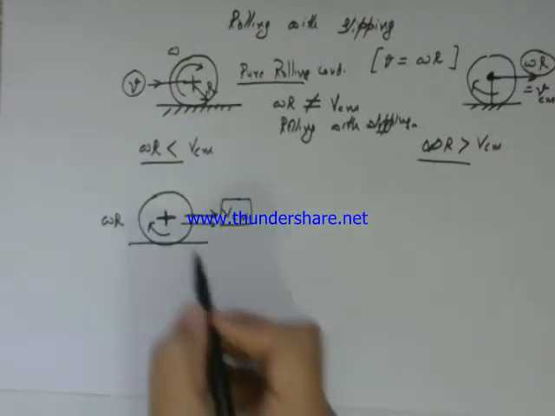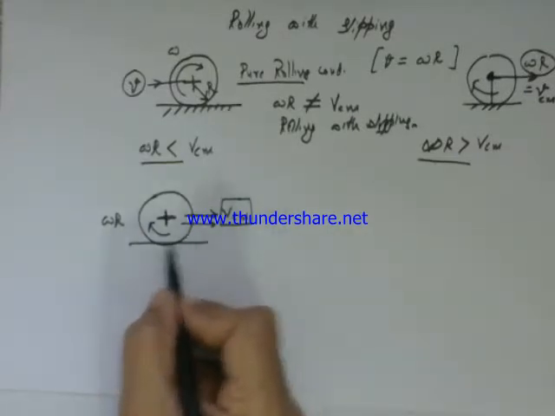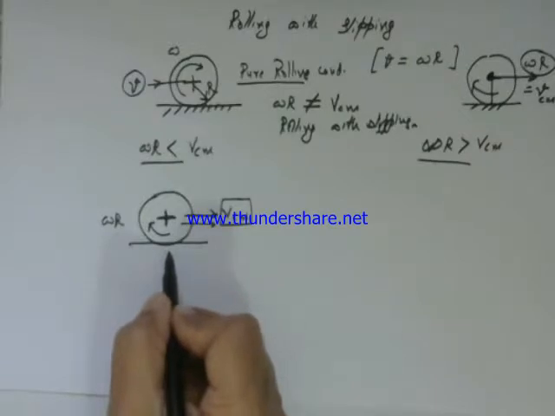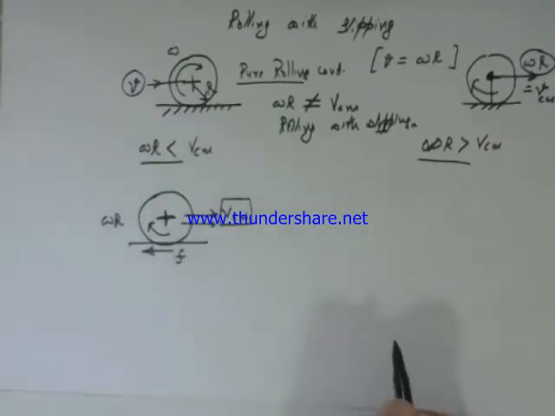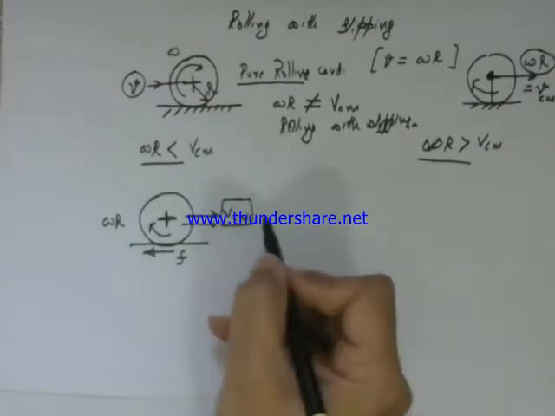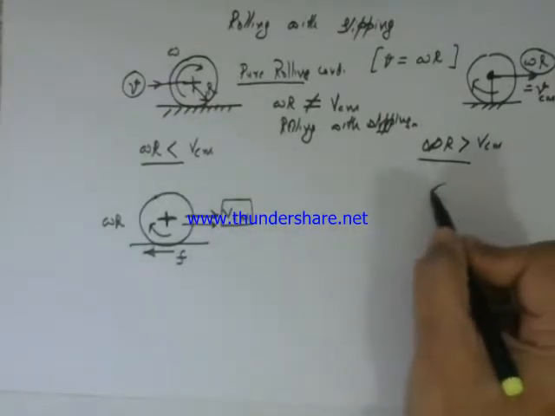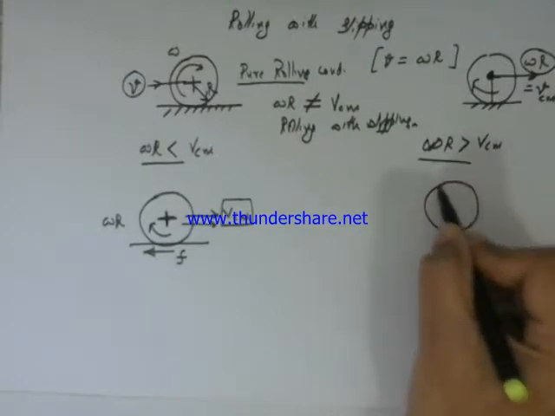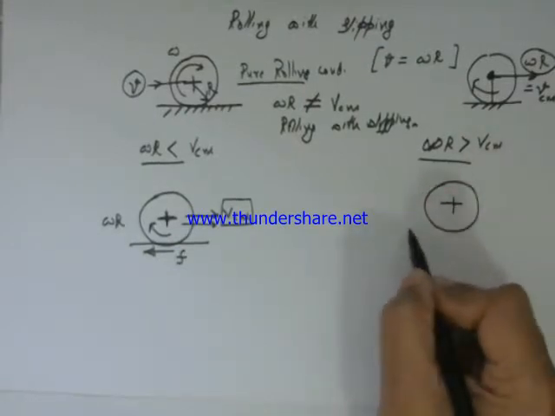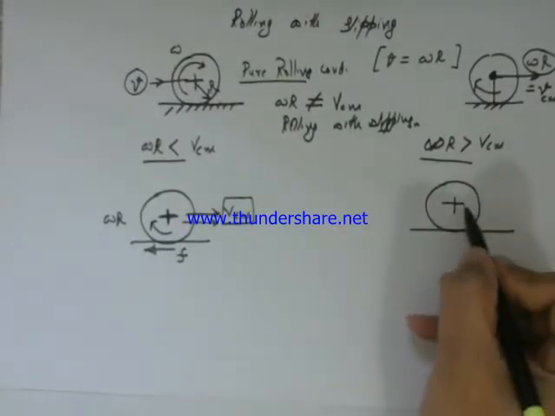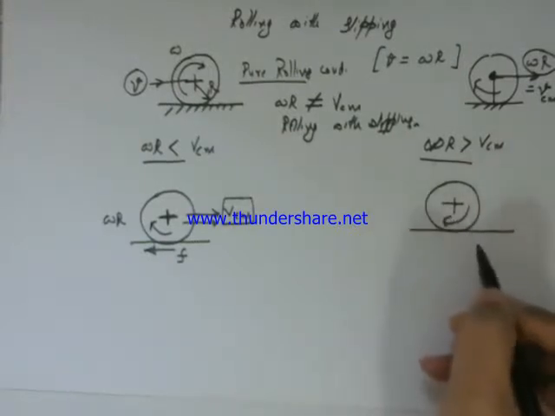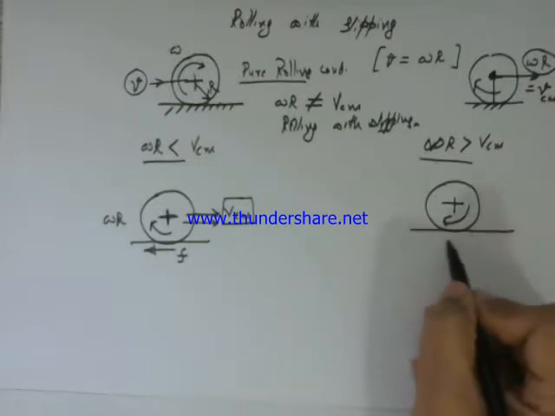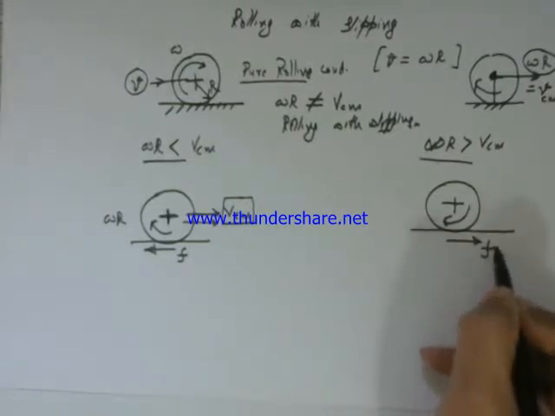So here it will be slipping forward and the frictional force will be acting on it in this direction. And in this case, where omega R is greater than v center of mass, it is slipping in the backward direction and the friction force will be forward.